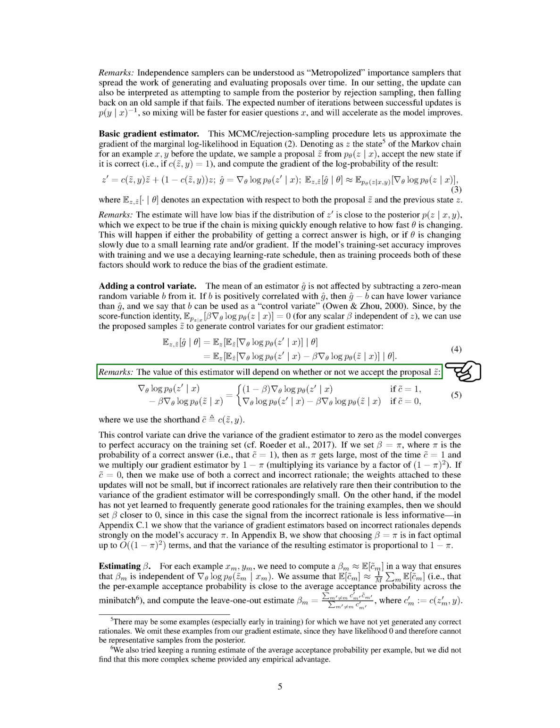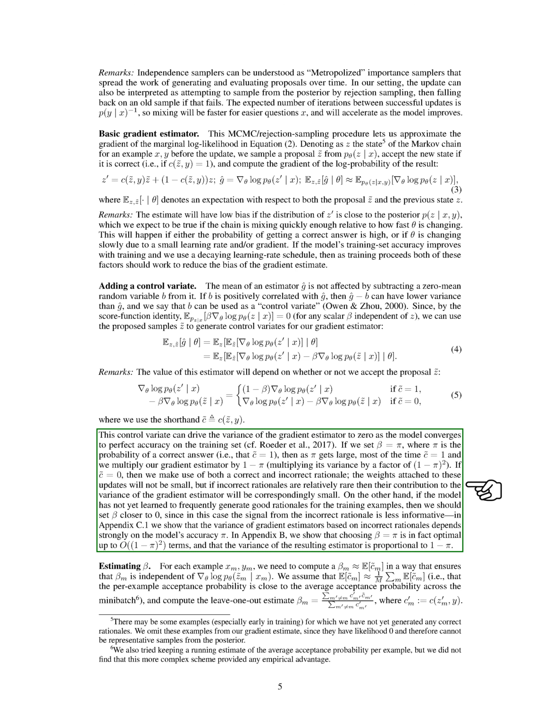This control variate can reduce the variance of the gradient estimator to 0 as the model becomes perfectly accurate on the training set. If we set beta equal to pi, where pi is the probability of a correct answer, meaning c tilde equals 1, then as pi increases, most of the time c tilde equals 1 and we multiply our gradient estimator by 1 minus pi. This multiplies its variance by a factor of (1 minus pi) squared.